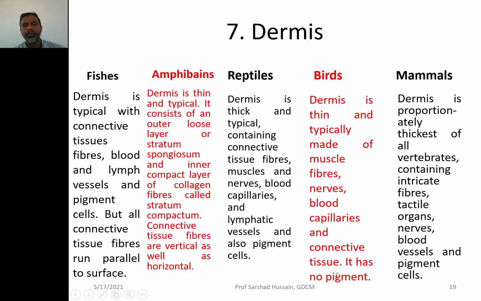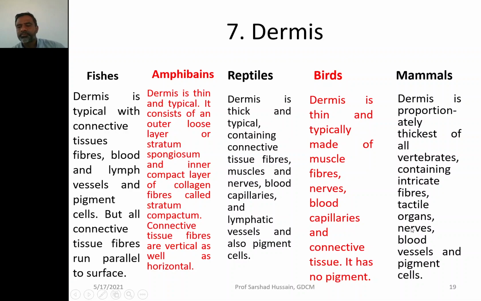It has no pigment in the dermis. In the mammals, the dermis is proportionately the thickest of all the vertebrates. I have already discussed, containing intricate fibers. So it has fibers in all directions, in the horizontal direction, in the vertical direction, in a crisscross direction. So they form an intricate manner.